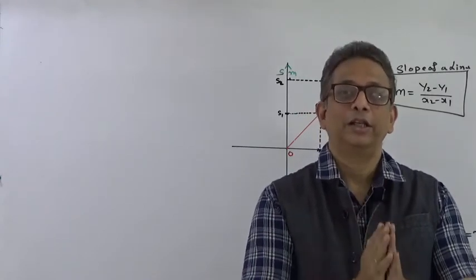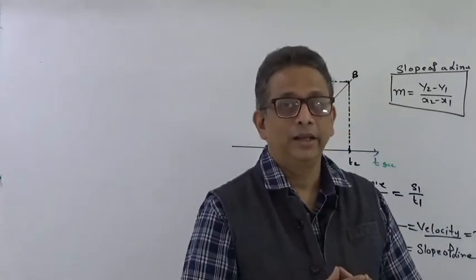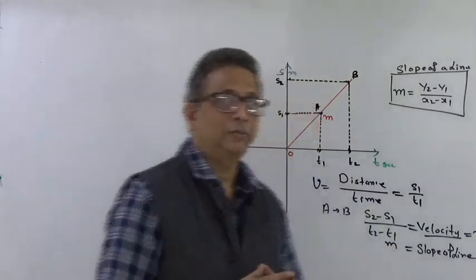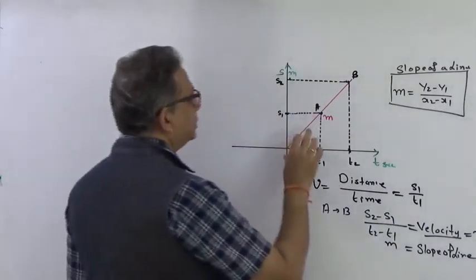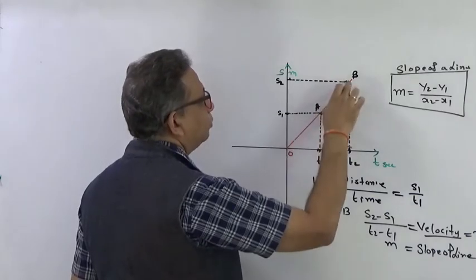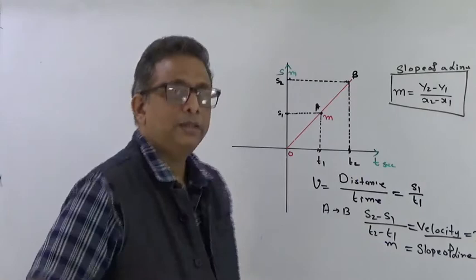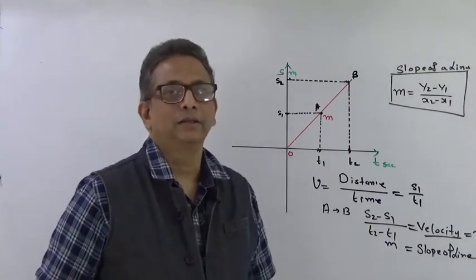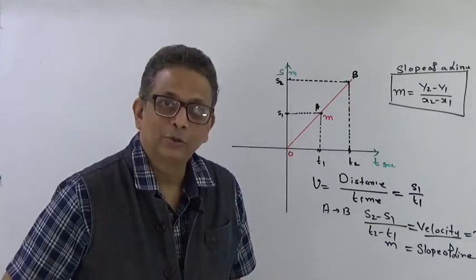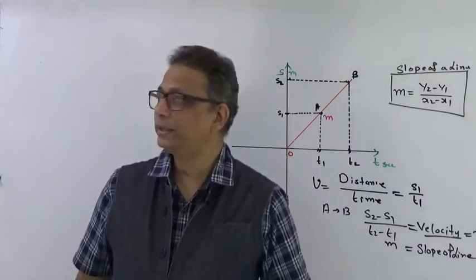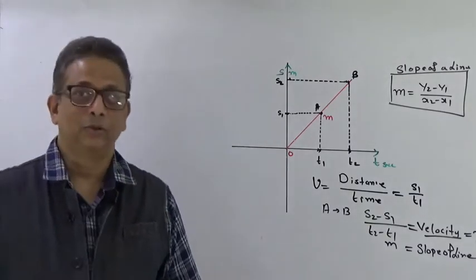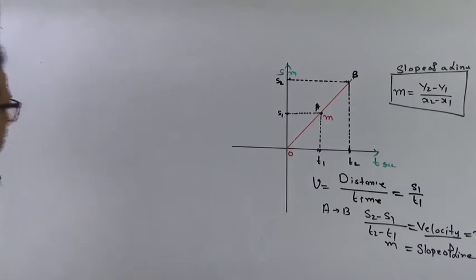It indicates the velocity of the particle. As you see, between 0 to A and A to B, the slope is the same. So what do we infer from this? If the slope is the same, the velocity is also the same, right?